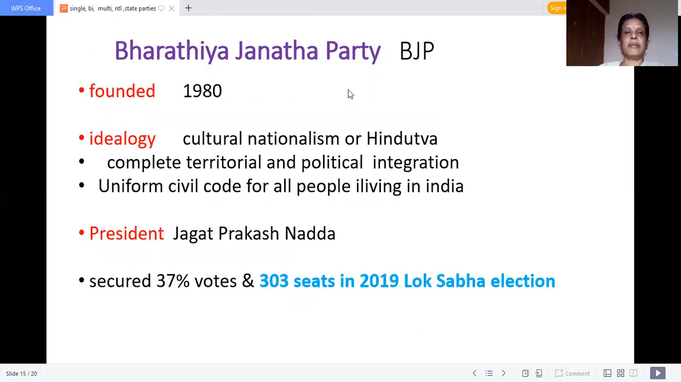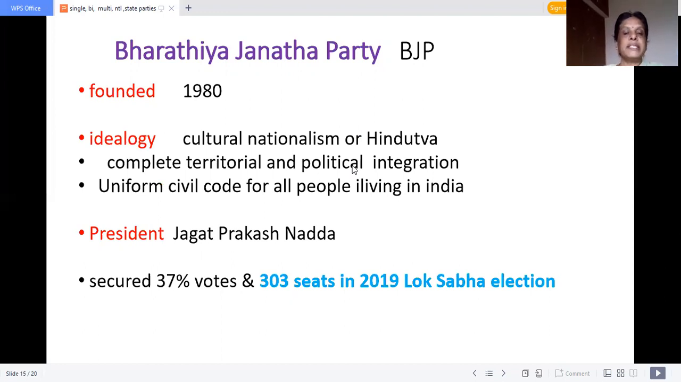Okay. Bharatiya Janata Party. It was started after 100 years of Indian National Congress, that is in 1980. Bharatiya Janata Party has been founded. What is its ideology? Cultural nationalism or Hindutva. Complete territorial and political integration. Uniform civil code for all people living in India. Okay, children, complete territorial and political integration. Based on this principle only, they could have given the status of union territory to Jammu and Kashmir.